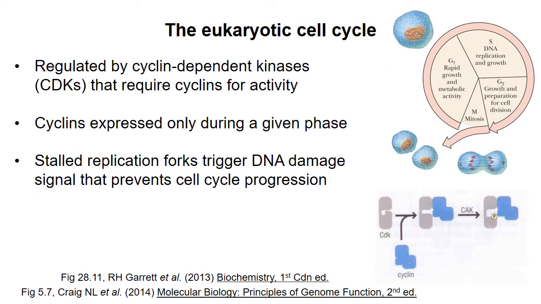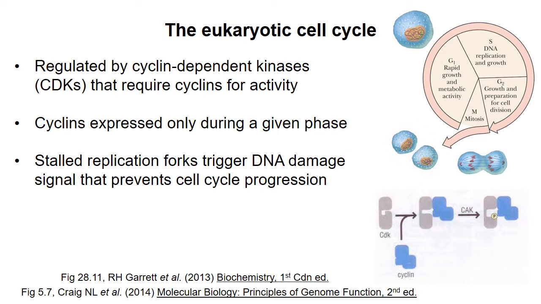To start, I want to briefly review the eukaryotic cell cycle, which is characterized by four main stages. In the G1 phase, the cell is growing and carrying out normal metabolic activity. In the S phase, DNA replication occurs. This is followed by G2 phase, in which the cell continues to grow and prepares for cell division. And then, of course, M phase or mitosis is when the cell divides into two daughter cells.